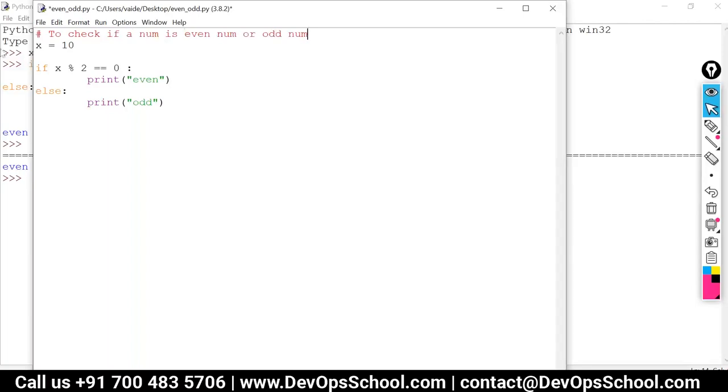So the logic we applied here was we divided it by 2, and if the division was successful, that is no remainder, 0 remainder, it means even number. And if there is some remainder, it means 2 is not dividing the number completely. So the else part says that this condition is false, so it goes to else and it prints odd.